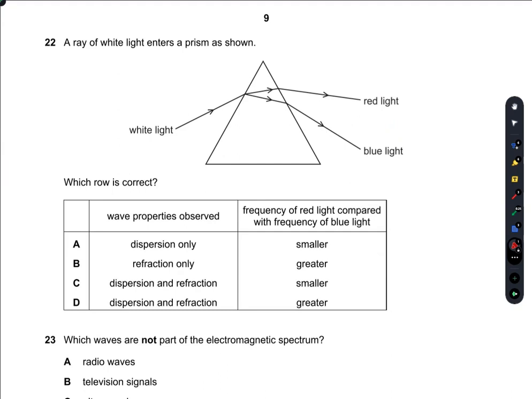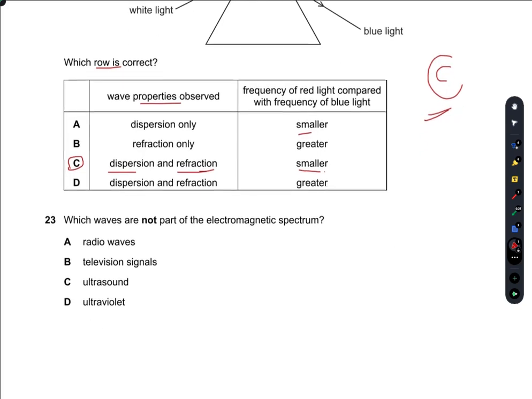A ray of white light enters a prism as shown. Which row is correct? So the frequency of red light compared with blue light, the frequency of red light is always smaller. Whereas the wave properties observed here: one is the refraction. So refraction definitely occurs here, and dispersion again. The white light is disintegrated into its seven colors. So both dispersion and refraction take place. So C is the right option.